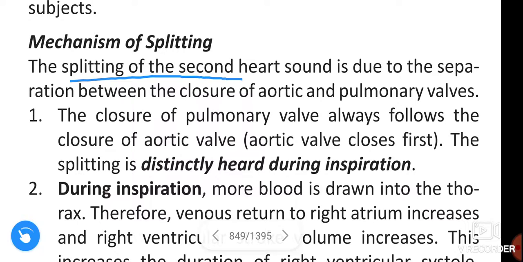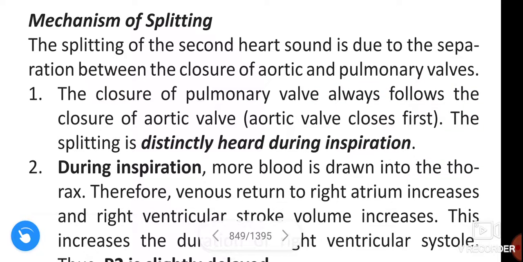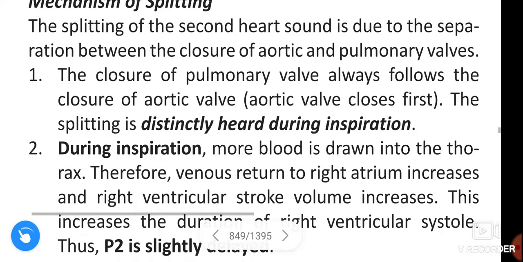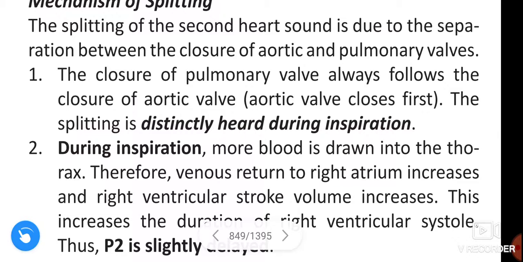The splitting of the second heart sound is due to separation between the closure of the aortic and pulmonary valves. The closure of the pulmonary valve always follows the closure of the aortic valve. Aortic valve closes first.